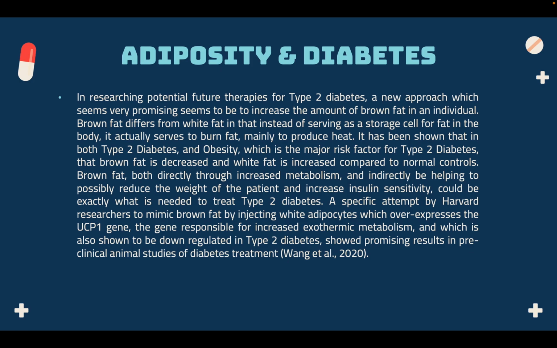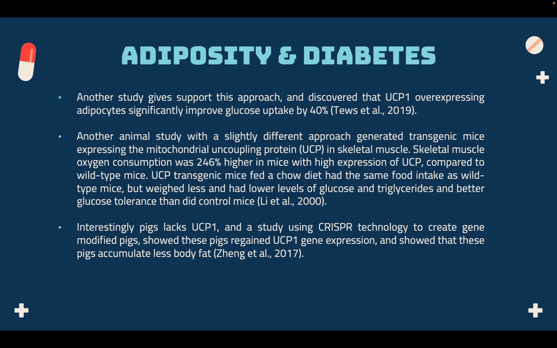Brown fat, both directly through increased metabolism and indirectly by helping to possibly reduce the weight of the patient and increase insulin sensitivity, could be exactly what is needed to treat type 2 diabetes. A specific attempt by Harvard researchers to mimic brown fat by injecting white adipocytes which overexpress the UCP1 gene, the gene responsible for increased exothermic metabolism, and which is also shown to be downregulated in type 2 diabetes, showed promising results in preclinical animal studies of diabetes treatment. Another study gives support to this approach and discovered that UCP1 overexpressing adipocytes significantly improved glucose uptake by 40%.